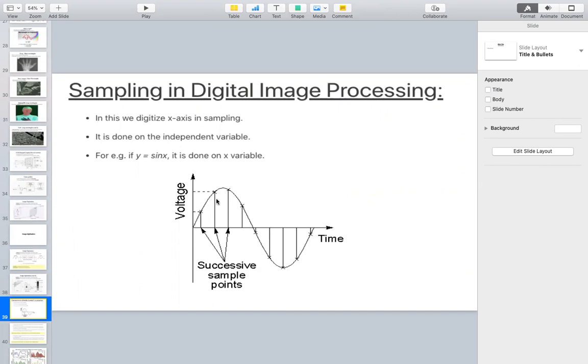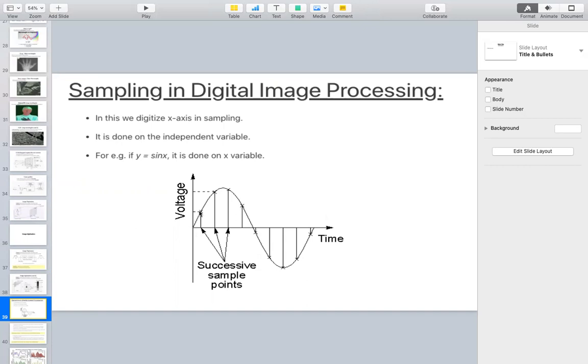This is the analog signal. I want to convert this analog signal into a digital signal. Then I need to take a sample, meaning I read values at certain positions. I'll read a value at this point, this point, this point, this point, and this point. So in this one cycle, I'll be reading around 10 positions where I read the value.